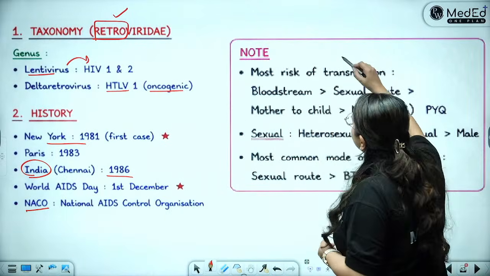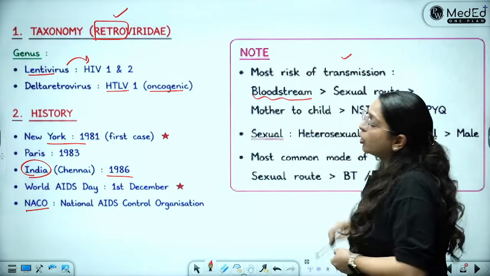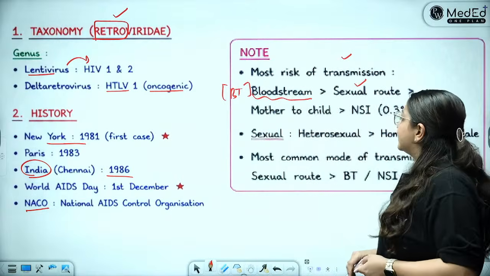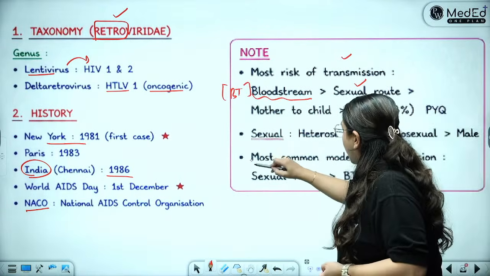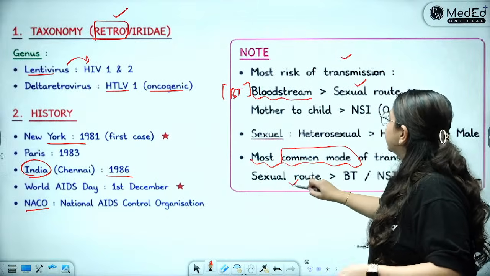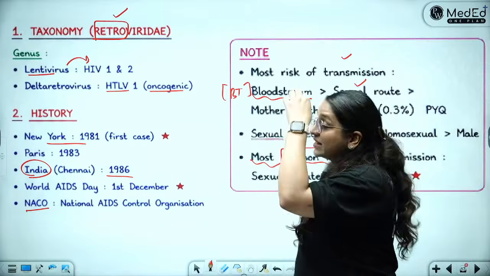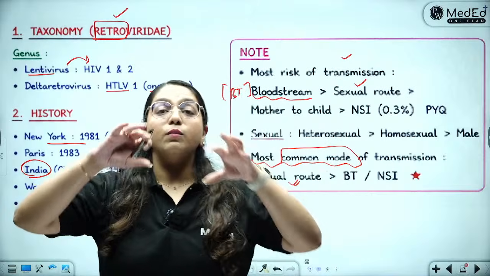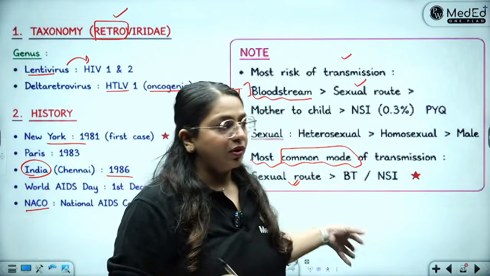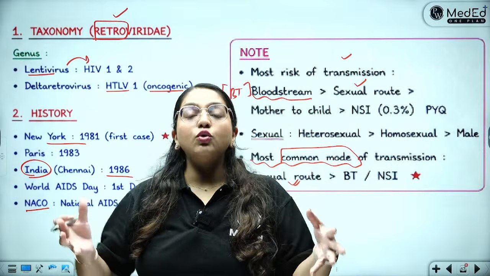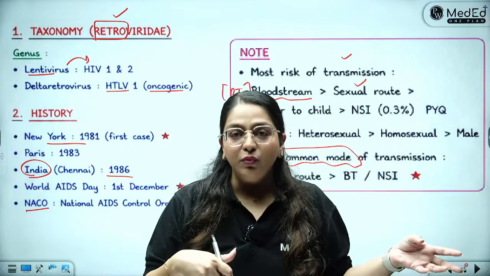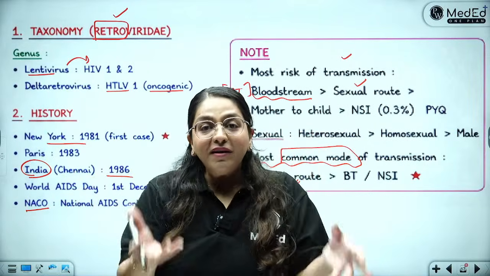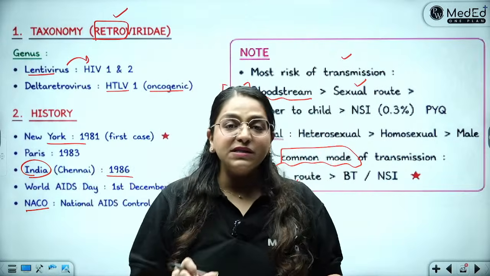The most risk of transmission is always through the bloodstream or through blood transfusion, followed by the sexual route. However, the most common mode in the whole world is the sexual route. Of course, it makes sense. Compared to how many blood transfusions are happening in the world, sexual activity is happening far more. Okay, so the most common risk will be sexual, but the maximum risk will be blood transfusion.